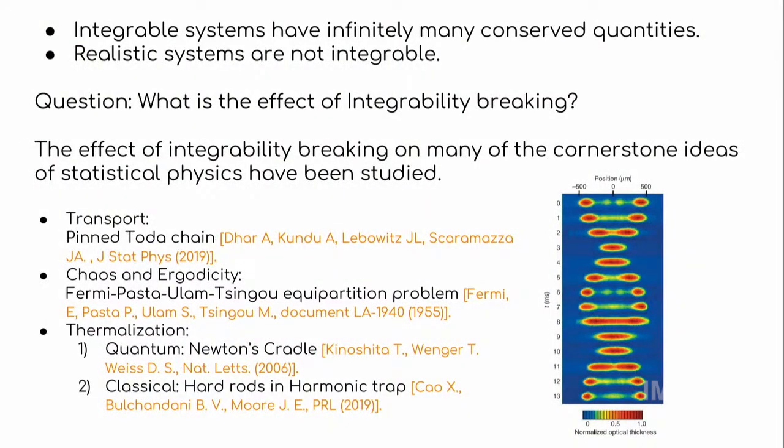This has been studied for many phenomena, like transport. In the Toda model, which is an integrable model, when a pinning potential is added, the transport properties change from ballistic to diffusive when the temperature is increased, when harmonic pinning is present. And for a quartic trap pinning, it's actually diffusive.